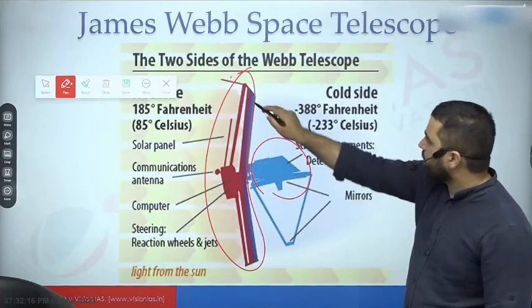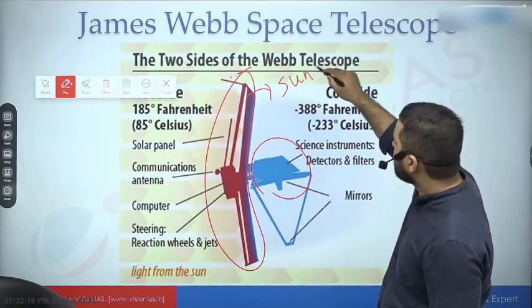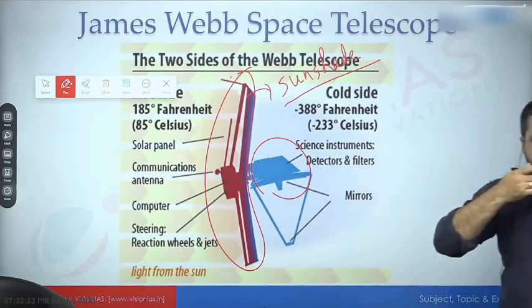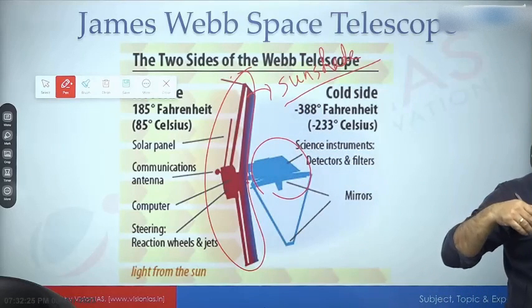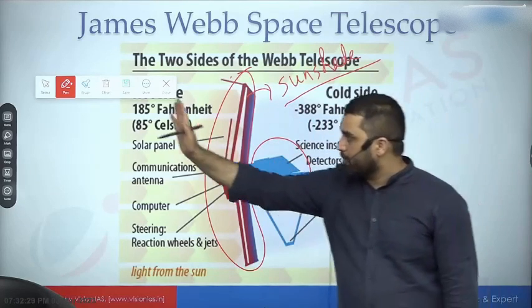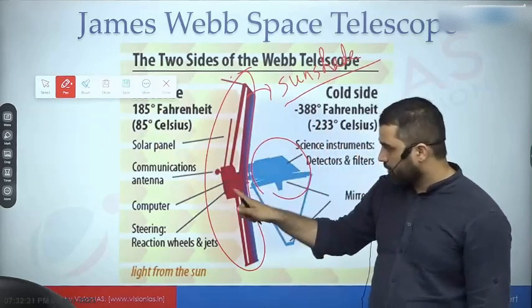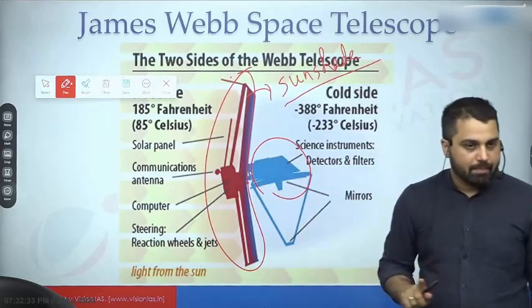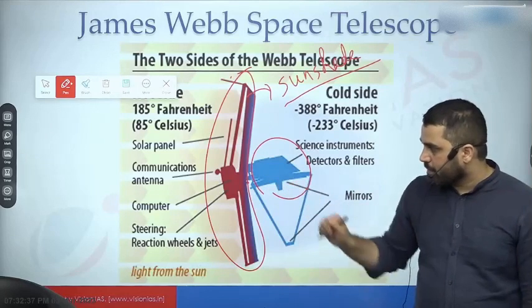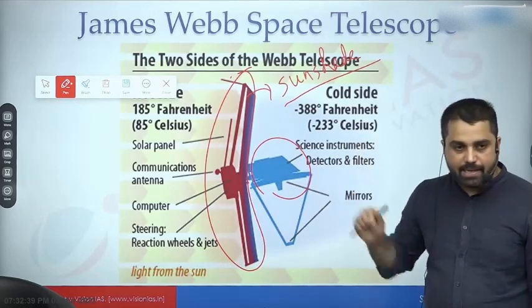That infrastructure is actually a sunshade. It is as large as perhaps a tennis field. Lawn tennis जितने बड़े एरिया में होता है, इतना बड़ा है. This is going to block any type of sunlight. It has solar panels. First of all, solar panel इसको चाहिए, power तो चाहिए ही, because it is collecting data. It has to send data also to ground station. So it has solar panels so that it can continuously collect data.